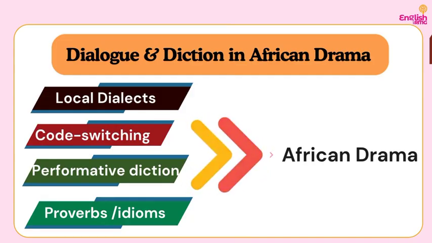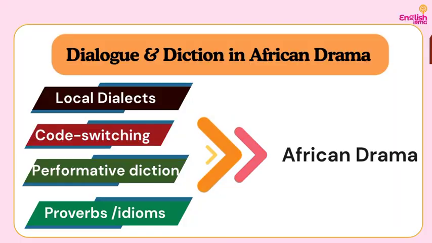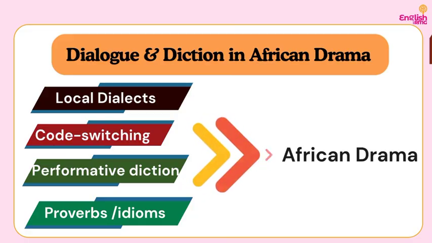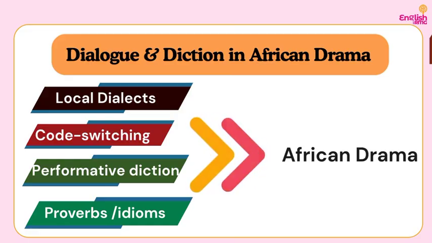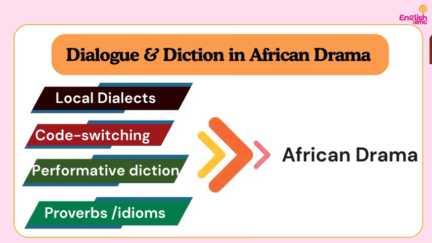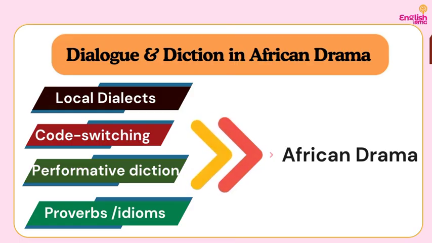In order for any author to do this, he needs to consider these tools, such as local dialects, code switching, performative diction, and the use of African proverbs and idioms. Usually the proverbs and idioms will be translated to English, but they still carry the African cultural identity, such that if a native English speaker should read some of the proverbs, they won't even understand them, because they have the African cultural identity.